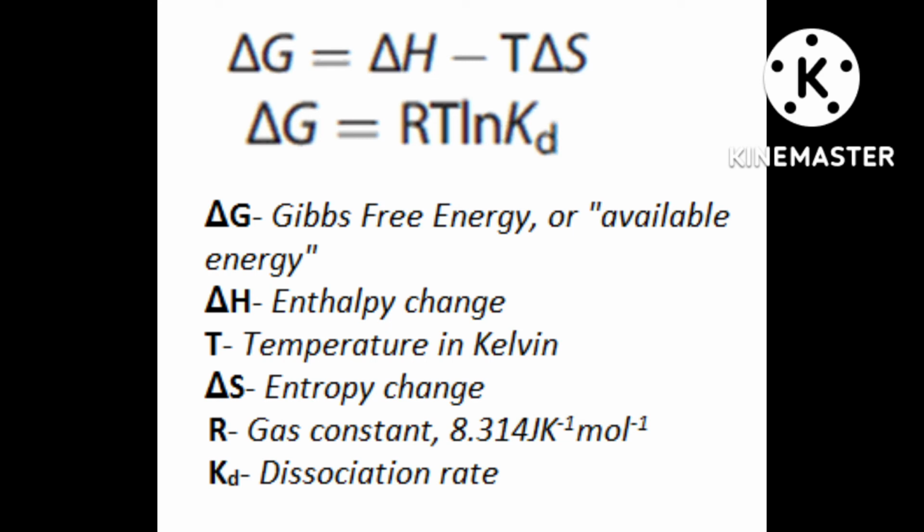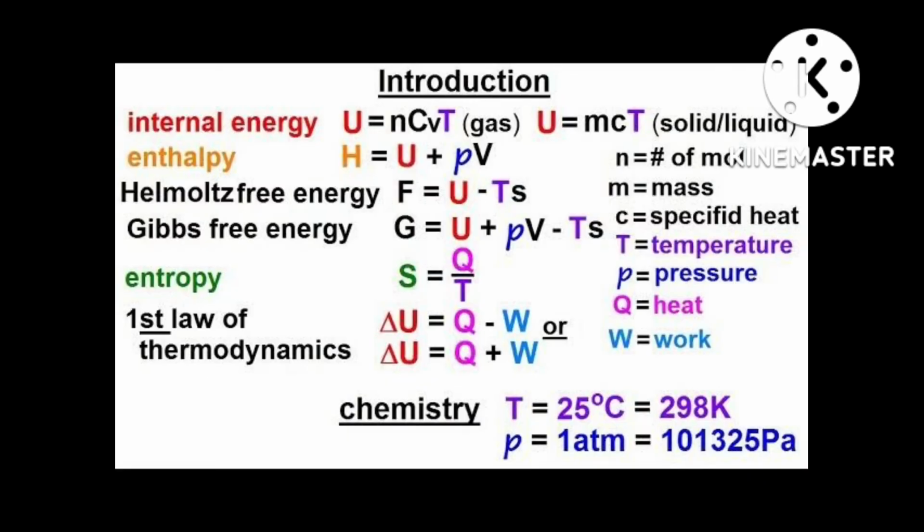T into delta S total must be greater than 0, or in another way, T into delta S system minus delta H system must be greater than 0. Then, if you take minus, just keep it out.